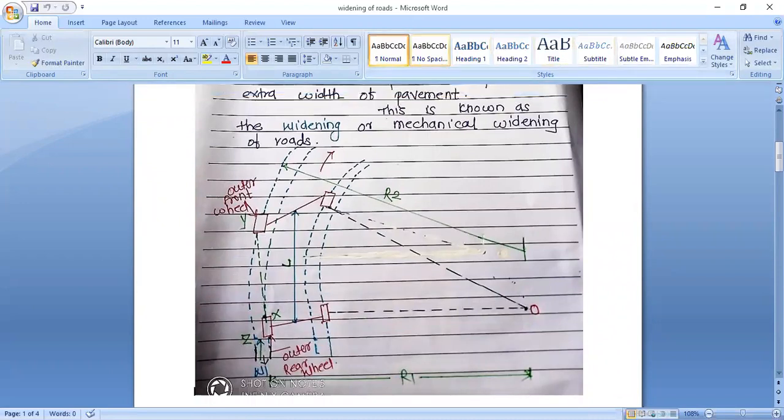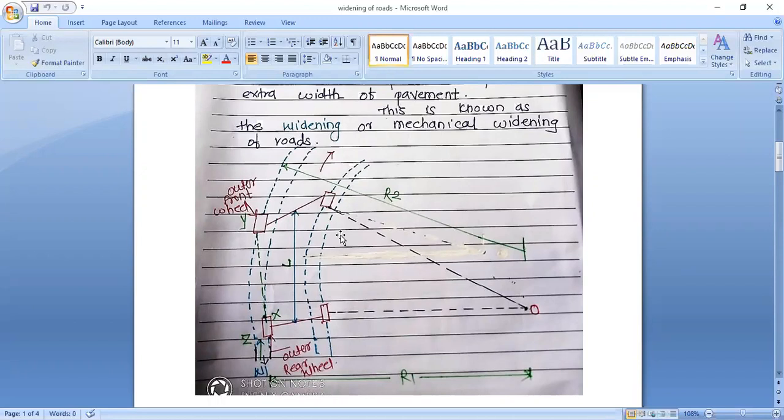In this diagram, there is a curved road and see at the red pen there are four blocks, that is the wheels of the vehicle. When the vehicle comes through a straight road, the wheels are on the outer rear part of the road, and when it moves to the curve, then it requires the extra carriageway, that is, the outer front wheel is on the extra carriageway width of the road.